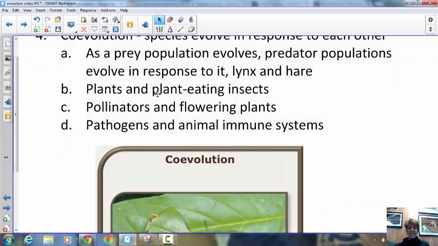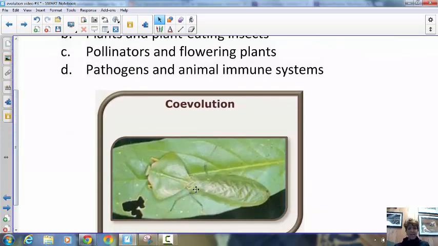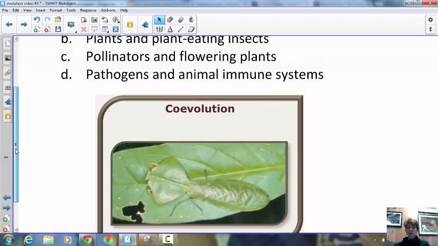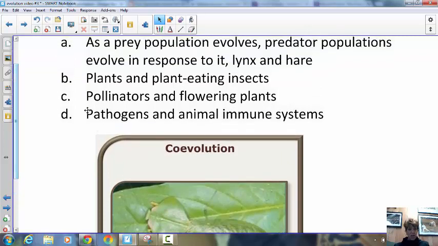Plants and plant-eating insects, I have a little picture right here, here's this bug, and it just blends right in. So obviously this had some strange mutations that allowed it to be this coloration and be this shape, which is awesome for the environment. It's certainly going to be selected for and survive and reproduce and pass on those genes. And then probably if these leaves change color, the ones that are going to survive are the ones that have that change in color. So that was plants and plant-eating insects.